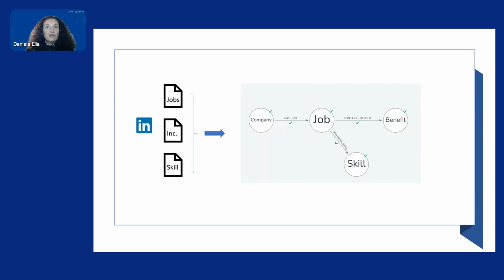And so now let's look at how we can leverage Neo4j to explore the relationship between jobs and skills. So firstly, from the files where the data is collected and stored, we need to establish a data model. And the graph model for this exercise is quite simple. So as you can see here, I have just connected the job with the company posting the job posting and the skills required for the job and the benefits connected with the different roles.